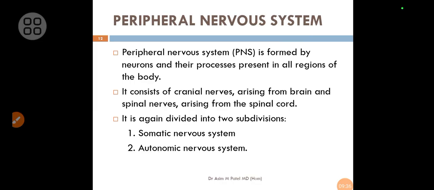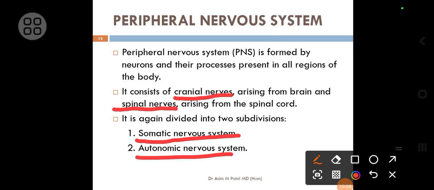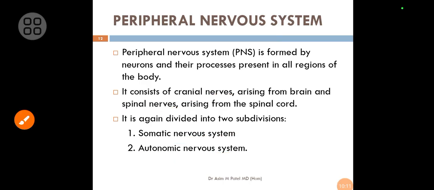The next thing is about the peripheral nervous system. Peripheral nervous system consists of the nerves which are arising from the brain as well as the spinal cord. The nerves which are arising from the brain are called cranial nerves, and those which are arising from the spinal cord are called spinal nerves. So these nerves arise from brain and spinal cord, reach distant organs and tissues, and form the peripheral nervous system. This peripheral nervous system is again divided into somatic nervous system and autonomic nervous system, as we have already discussed earlier.